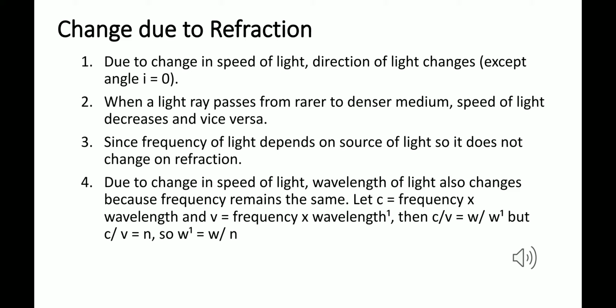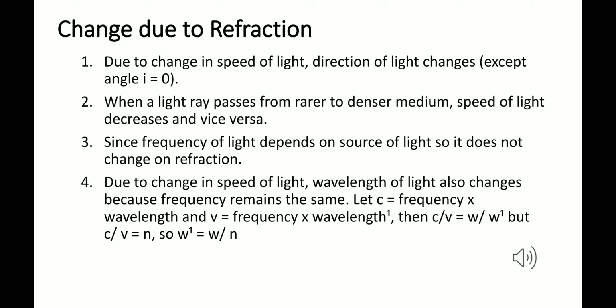So if there is a change in the speed of light, the direction of light also changes. We all know this. If the speed of the light changes, the direction of the light ray will change. Obviously, if it is denser, the speed will be slow, and if it is rarer, the speed will be more. So obviously there will be a deviation because of the speed of the light and the density of the medium.